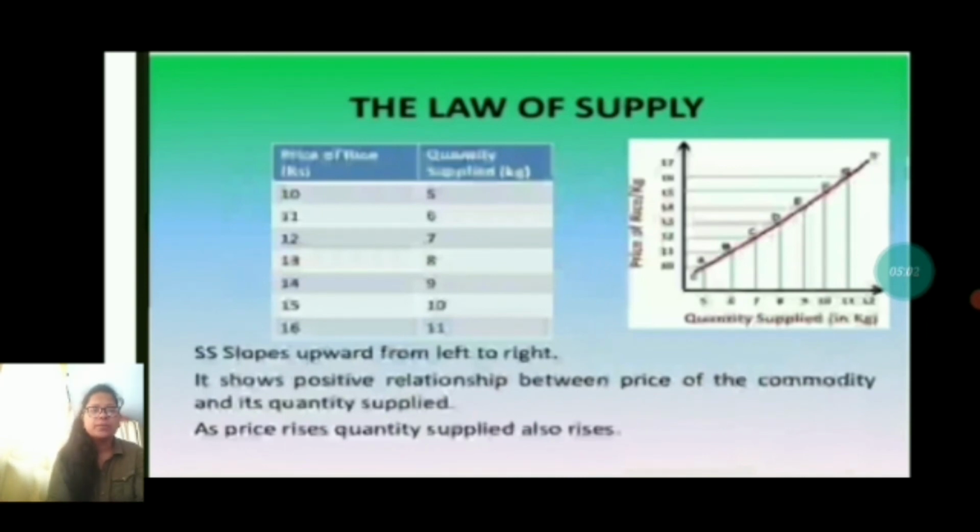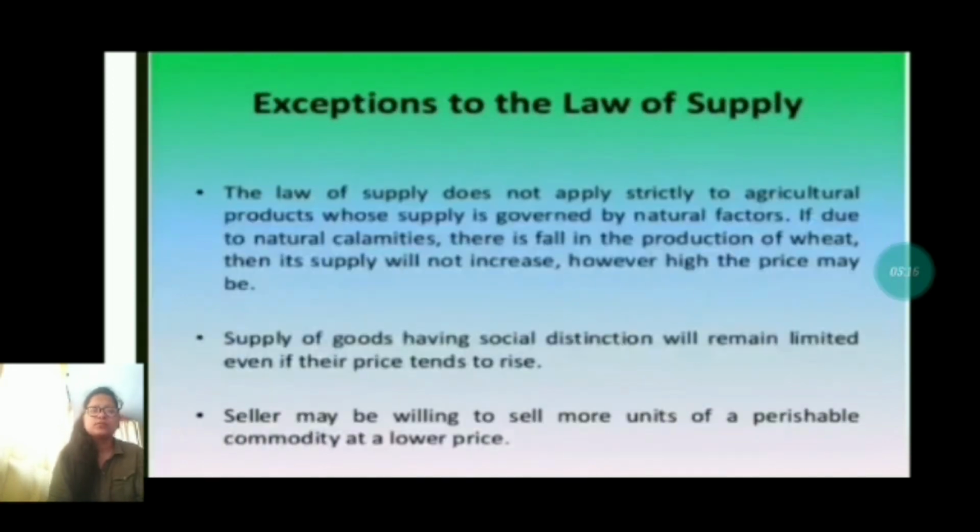Next one is the supply curve. Here it slopes upward from left to right. It shows the positive relationship between the price of the commodity and its quantity supplied. As the price rises, quantity supplied also rises.